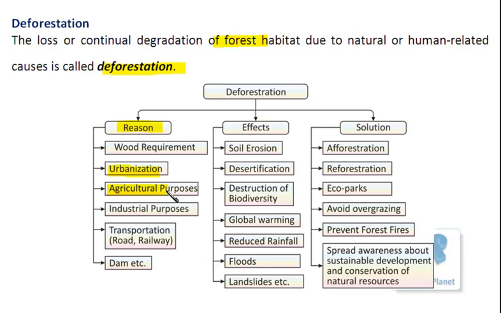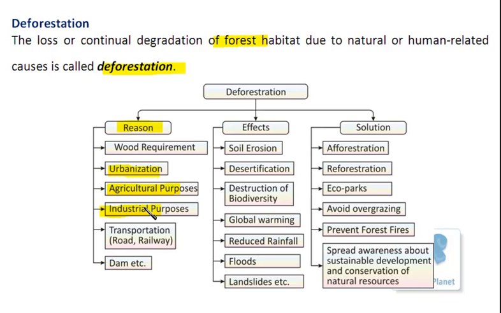Then for agriculture, forests are converted into cultivated land for crop production. Then for industrial purposes, forests are cut down, and either industries are set up there directly, or the specific type of plants required by the industry are grown there. Although these things give rise to plants over there, the diversity is damaged.